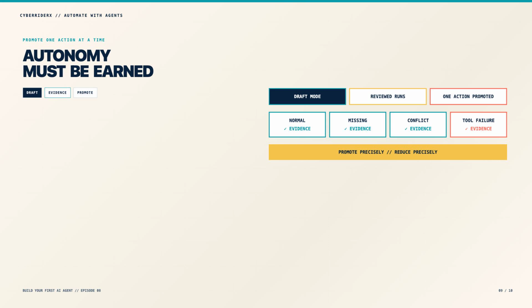Keep higher impact actions behind approval, even when preparation becomes automatic. If the agent fails, reduce the affected permission instead of disabling the entire workflow. Autonomy should be earned action by action and removed just as precisely.